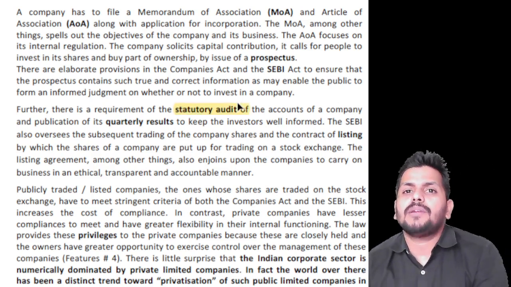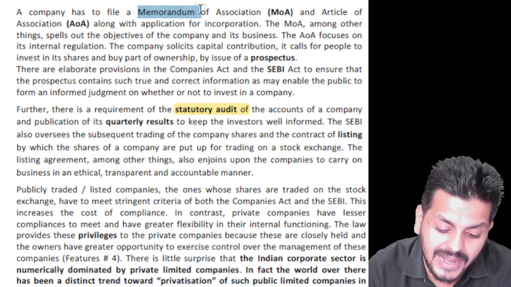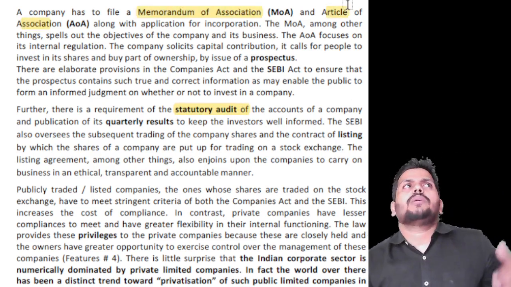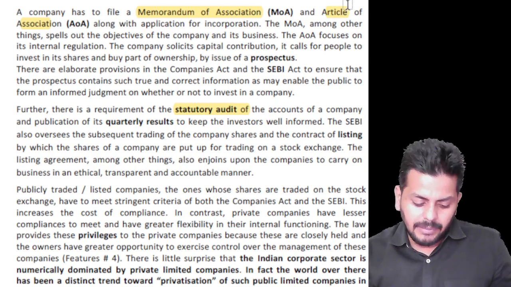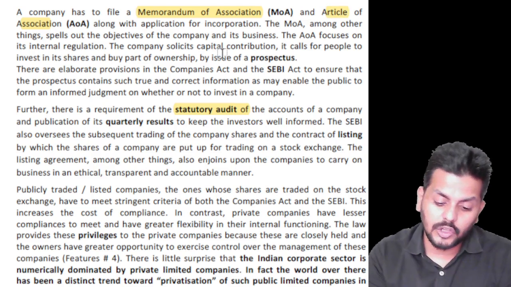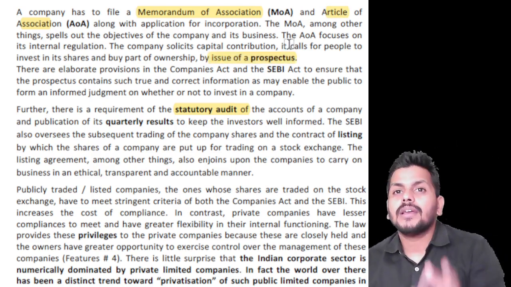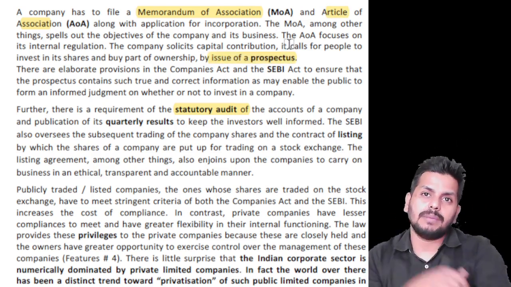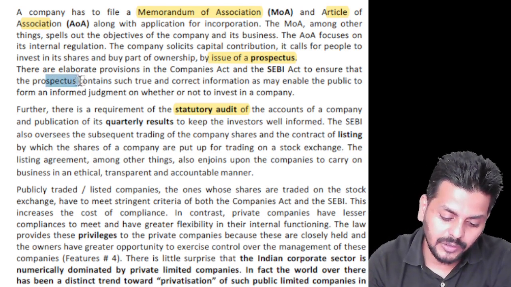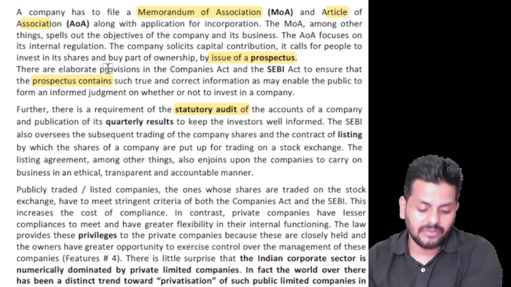We have to prepare a couple of documents for a company called memorandum of association and articles of association. And if you are willing to go for a public issue, seek money from the public, then you have to raise it through a document called a prospectus. And for all listed companies, SEBI will be the watchdog. It will ensure that the prospectus contains only true and correct information.